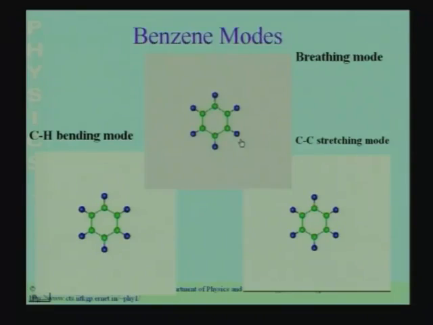You get the Stokes line when some of the energy in the incident radiation goes into the vibrational energy of these molecules. So if the incident light transfers some of its energy and sets the molecule into vibration, its frequency will go down and you will get the Stokes line. The reverse process could also happen.